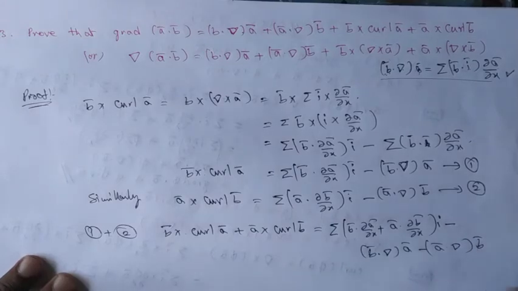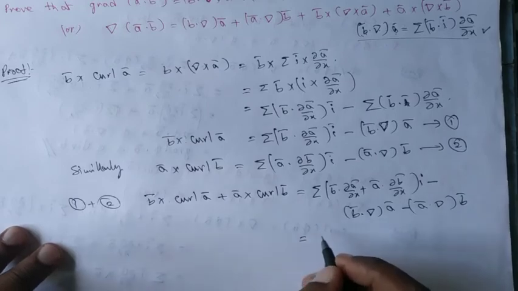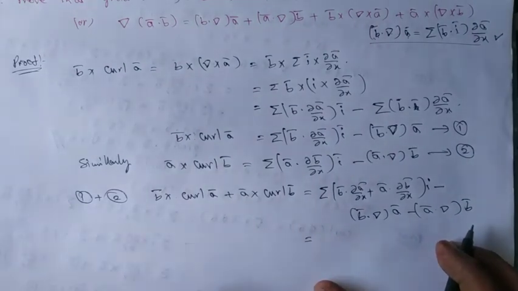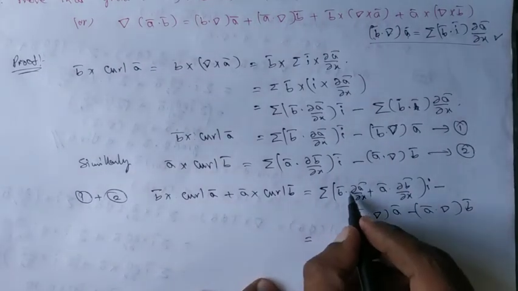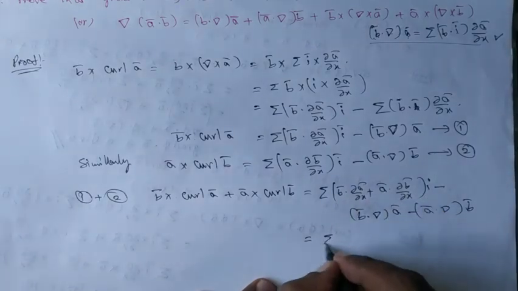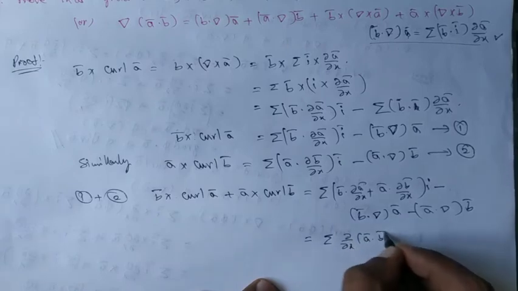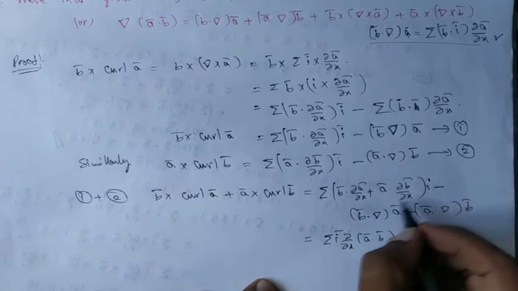Am I right? When you simplify it further on the right hand side, you have b bar dot dou a bar by dou x plus a bar dot dou b bar by dou x, which is like sigma dou by dou x of a bar dot b bar.